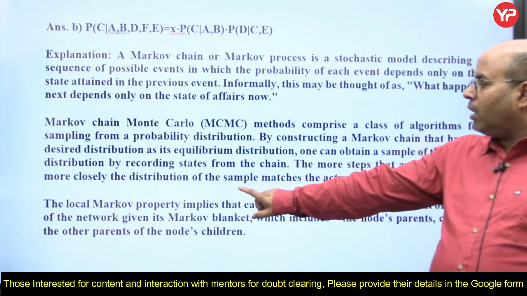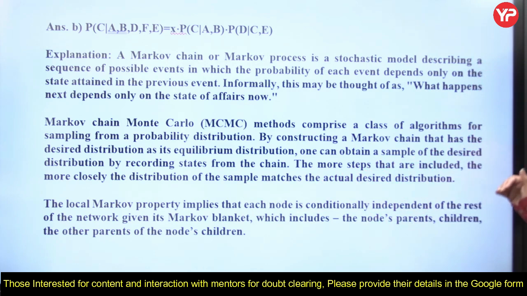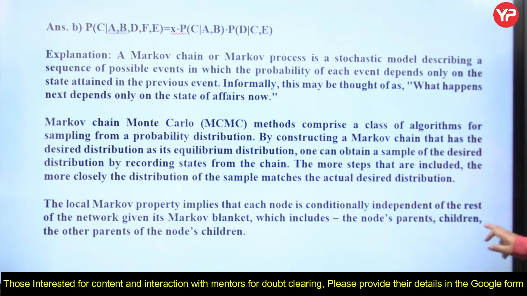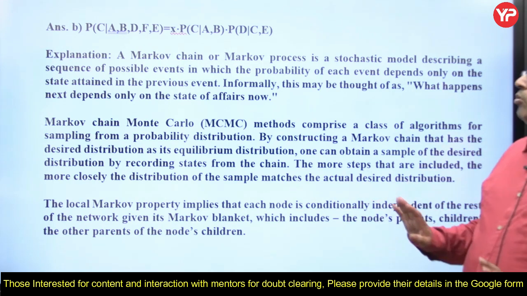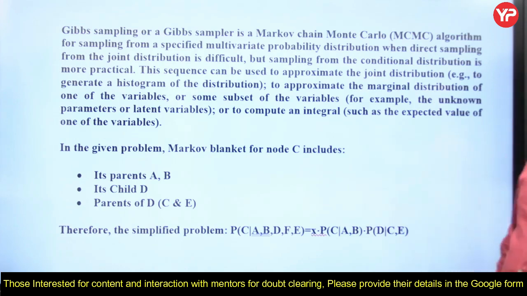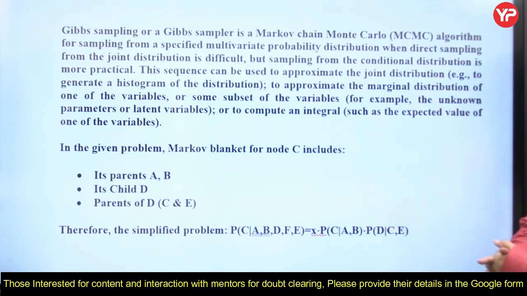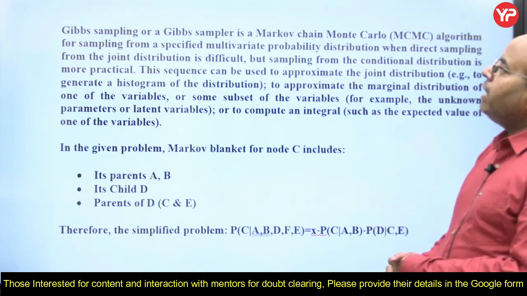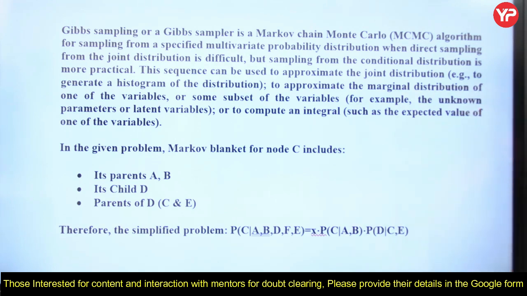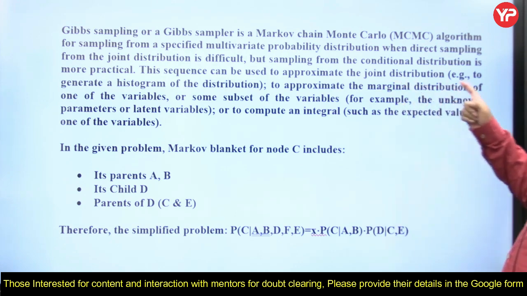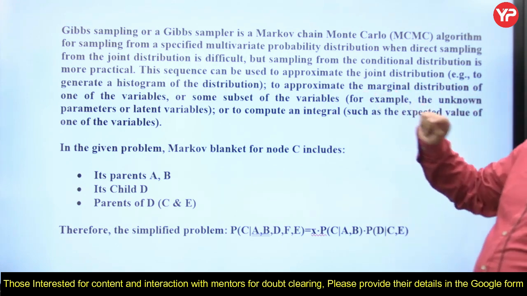Now, the local Markov property implies that each node is conditionally independent of the rest of the network given its Markov blanket, which includes the node's parents, children, and the other parents of the node's children. Gibbs sampling, or a Gibbs sampler, is a Markov chain Monte Carlo, MCMC, algorithm for sampling from a specified multivariate probability distribution when direct sampling from the joint distribution is difficult, but sampling from the conditional distribution is more practical.